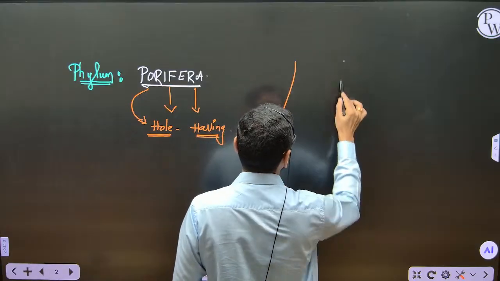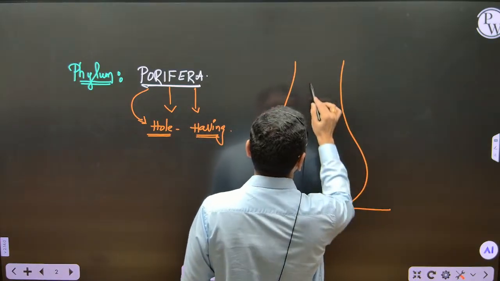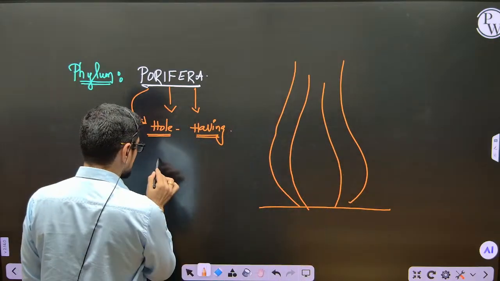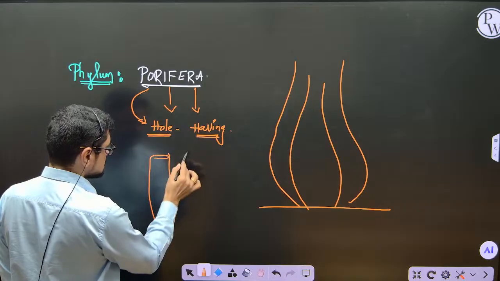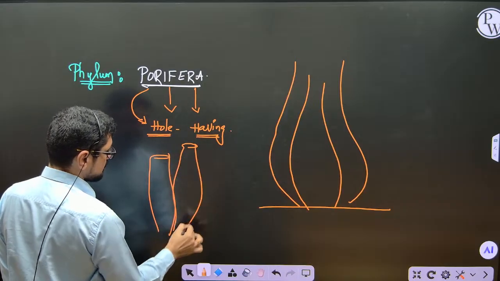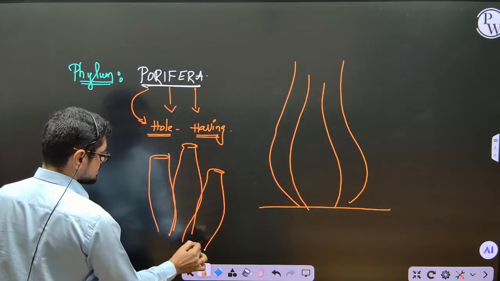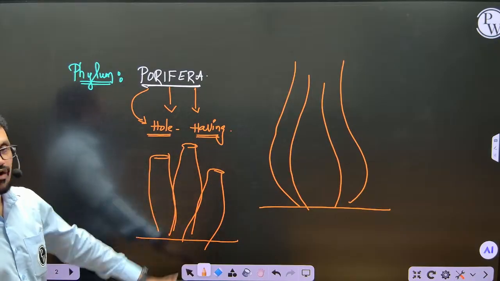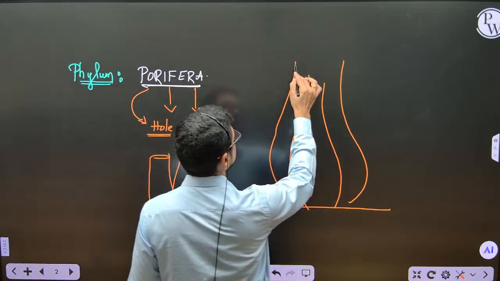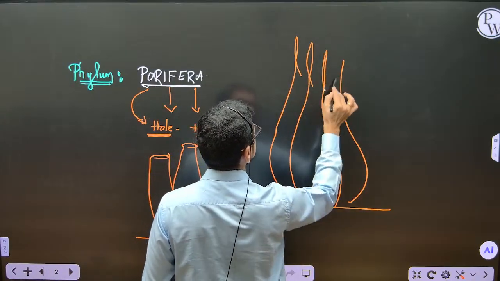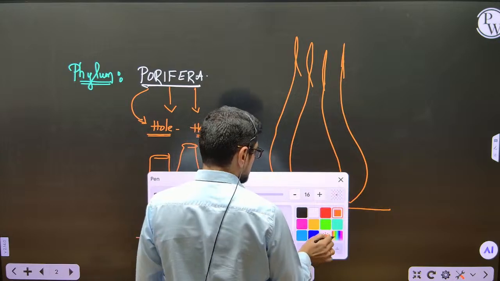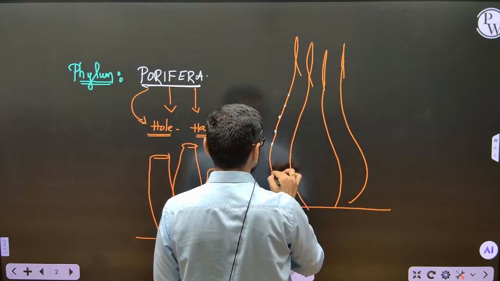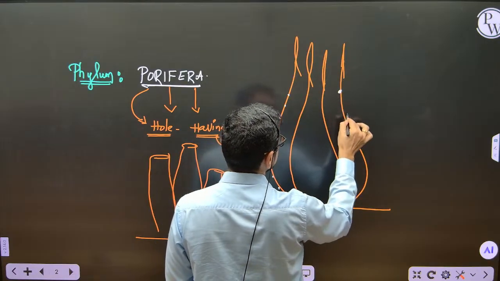For example, imagine this as the sponge. If you see the original animals present in the water, they will appear like this. This phylum contains a number of small holes on the body like this.